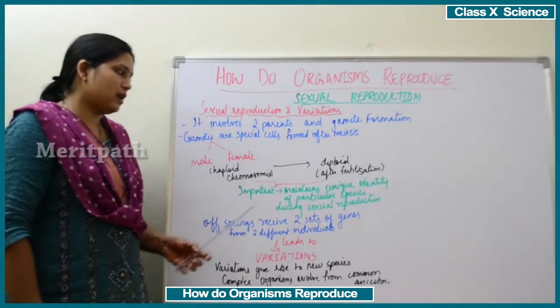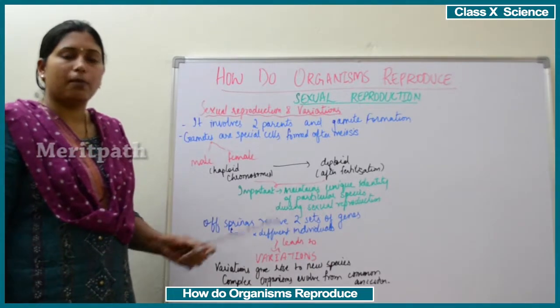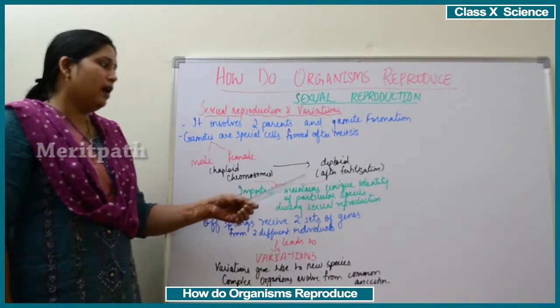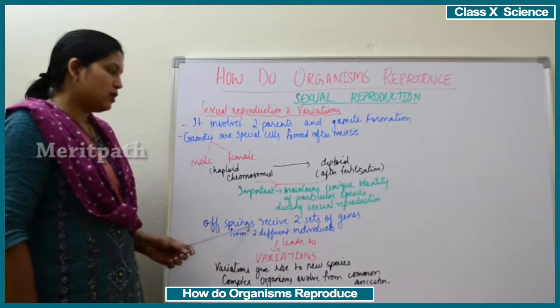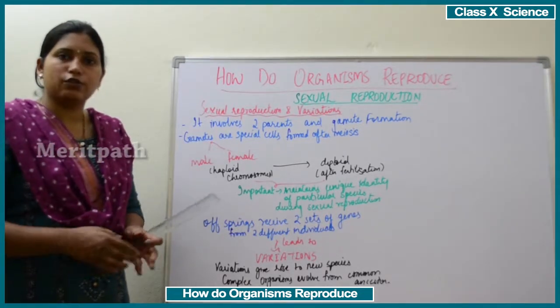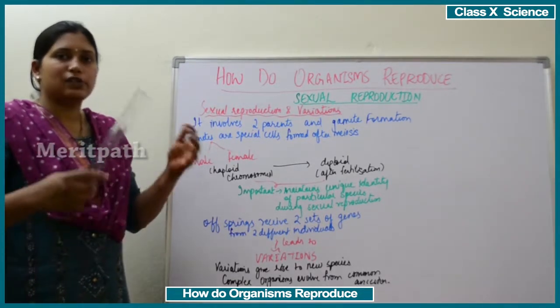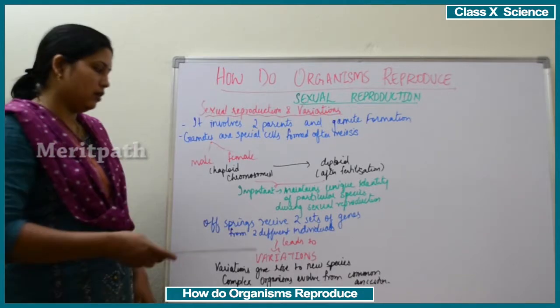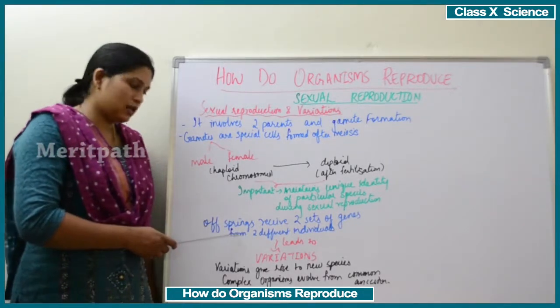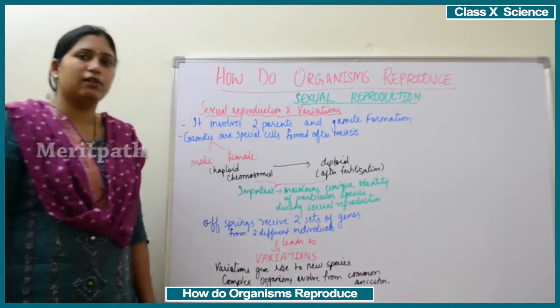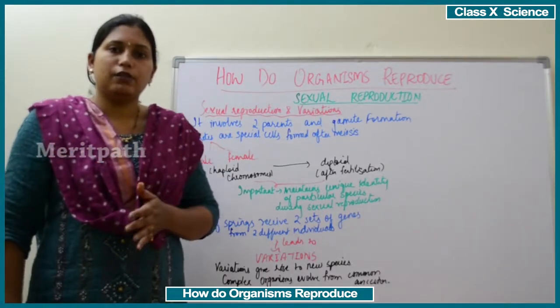Next, after fertilization and diploid chromosome formation, the offspring receive two sets of genes from two different individuals, one from the mother and one from the father.